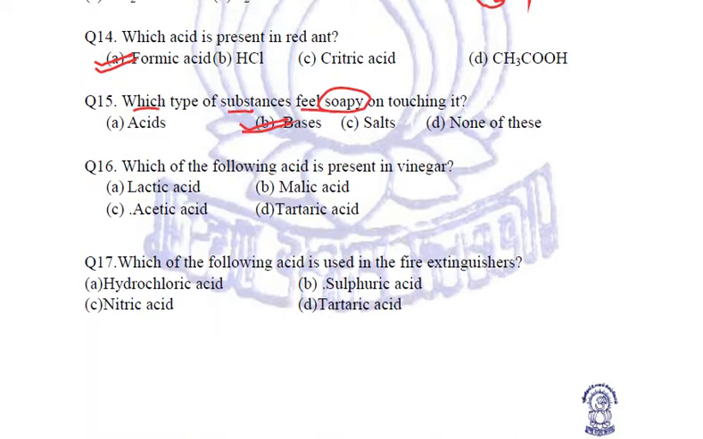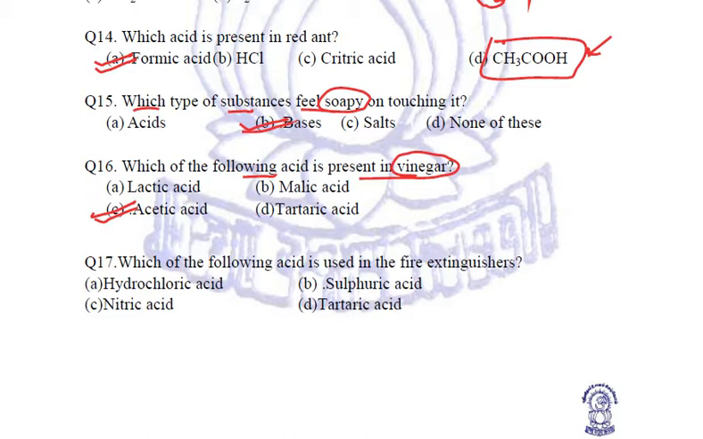Next, which of the following acid is present in vinegar? We have already discussed in the above questions. It is the acetic acid which is present in vinegar, and the formula for acetic acid is CH3COOH. You should also relate through the formulas. This is basically the acetic acid, CH3COOH. Okay.